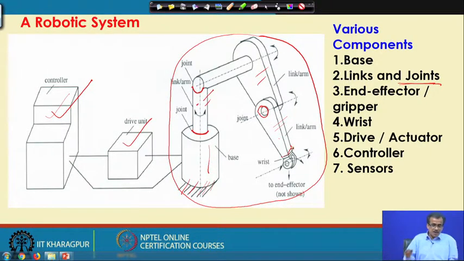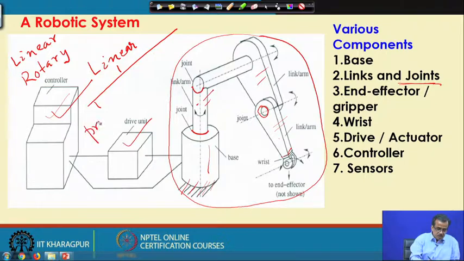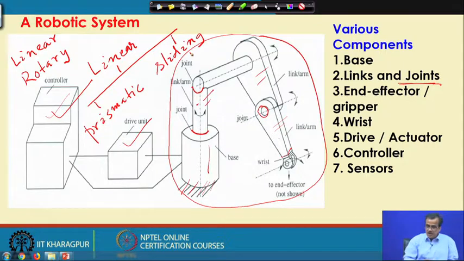Now, if you see, the robotic joint could be basically of two types. It could be either the linear joint or there could be the rotary joints. Now, these linear joints could be either the prismatic joint or there could be the sliding joint, prismatic joint or sliding joint.